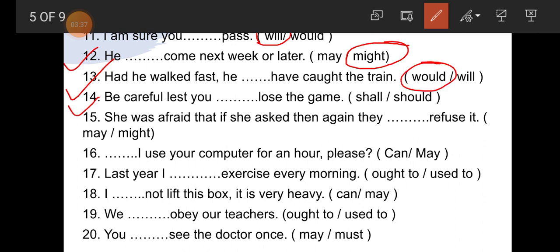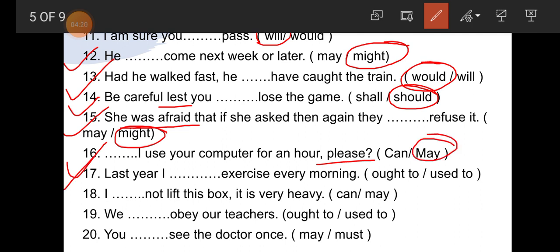Number 14, be careful lest you dash lose the game. So lest is used here, so should is the correct answer. Number 15, she was afraid that if she asked then again they dash refuse it. So students, here again there is a possibility. So they might refuse it because the sentence is in past, that's why might is the correct one. Number 16, dash I use your computer for an hour please. So here again asking permission, so may is the correct one.